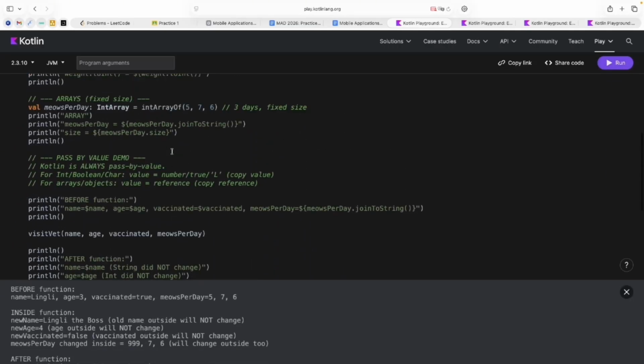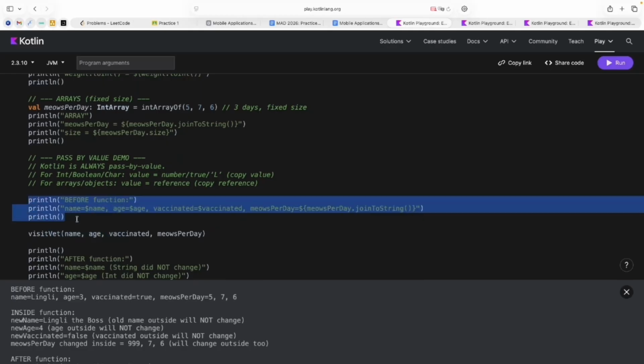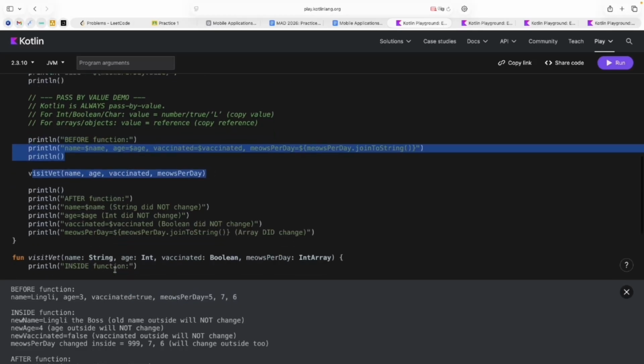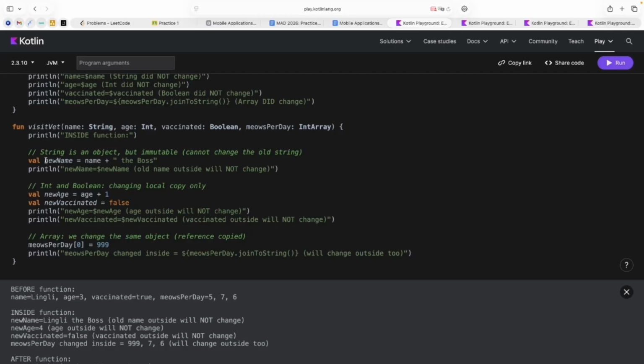I print the values before calling this function here in these lines. I have the name of my cat, age, and other information about my cat. Then I run this function, and inside this function I can't change the old name. I just create the new name and I can write it to the logs.